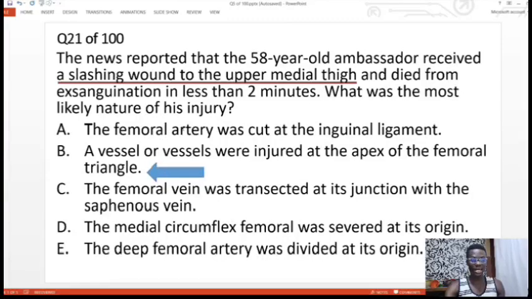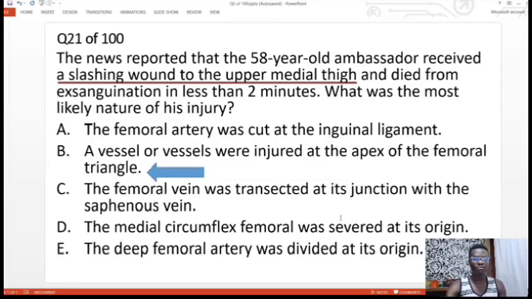All these junctions, you can have injury to them, and it will lead to blood loss. At the inguinal ligament, the femoral artery can be cut and it will lead to blood loss. The saphenous vein can be cut at its junction, at the fossa ovalis where it drains into the femoral vein. There will also be blood loss here. Option D, the medial circumflex was severed at its origin from the profunda femoris. It is also possible, and there will still be blood loss at this point. The deep femoral artery can also be cut at its origin, where it branches off from the femoral artery, and blood loss will also happen.